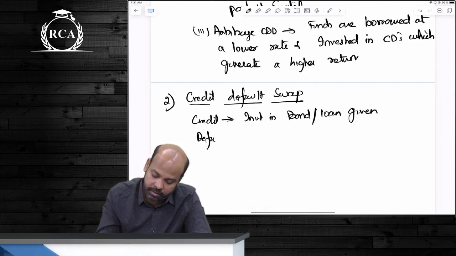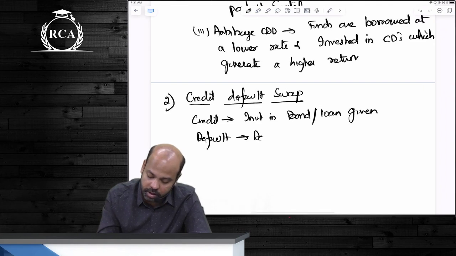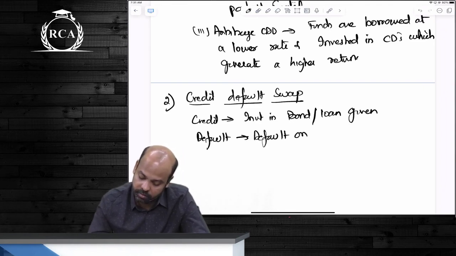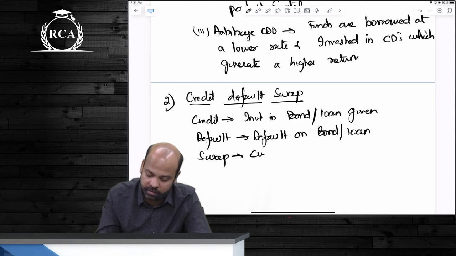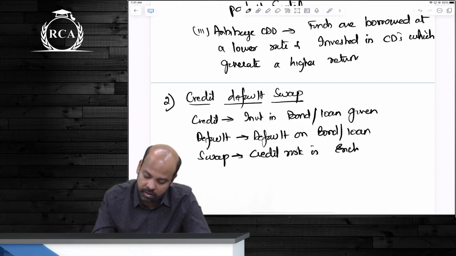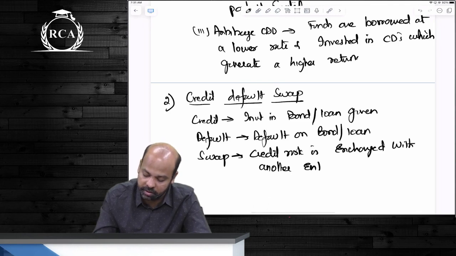Next, beta, default on an underlying instrument. Swap: credit risk is exchanged with another entity.